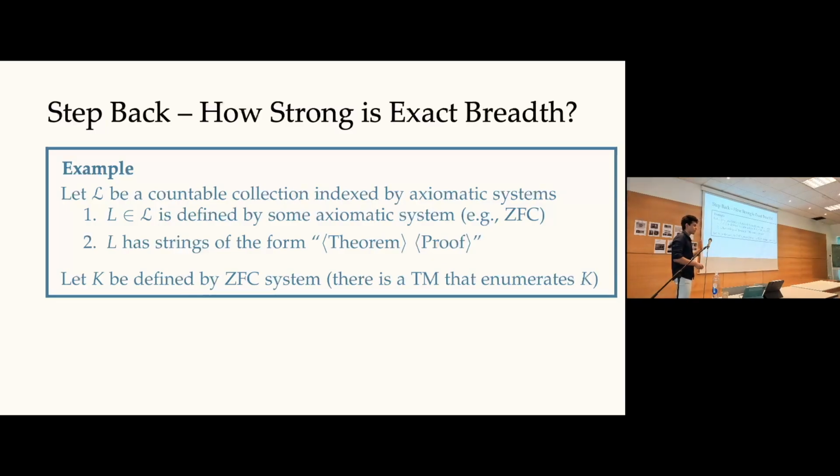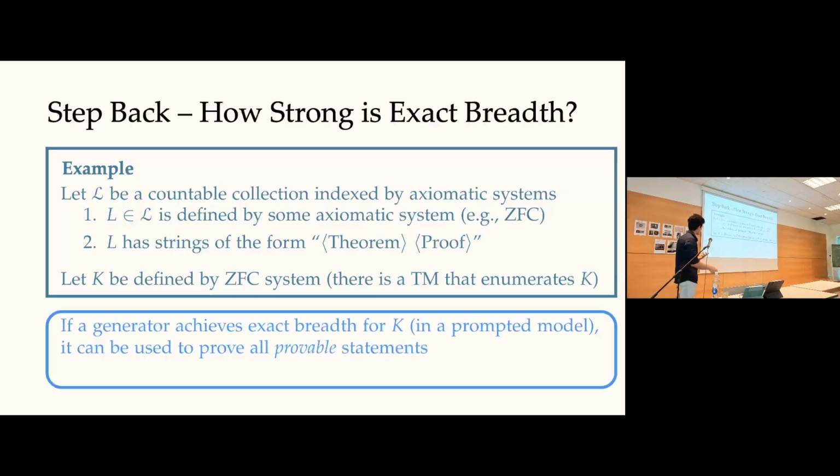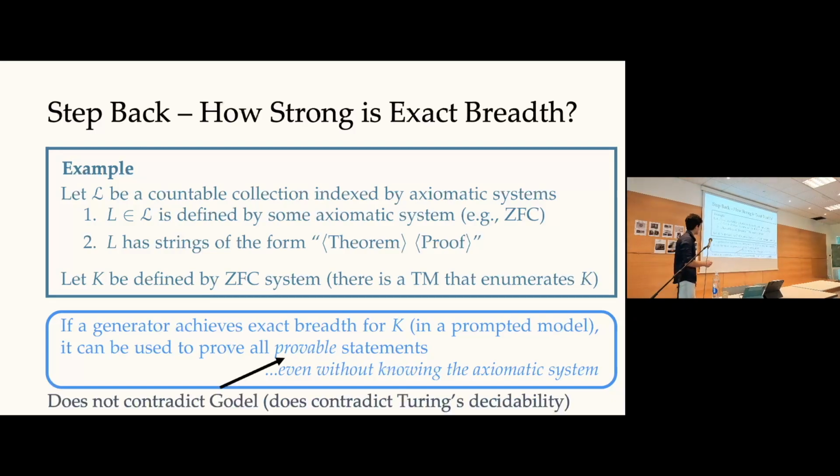You can loop over all proofs of length k, try everything, and if it succeeds, output it. It may not halt, but you can always do this dovetailing argument and generate a complete enumeration of the language. Now you can go back and ask, can I achieve generation with breadth for this collection? What would it imply? If you could do it, then having any reasonable access to this generator, say access to its support, would allow you to check if a theorem is provable, even without knowing the axiomatic system you're working with. You're supposed to learn that from the examples.